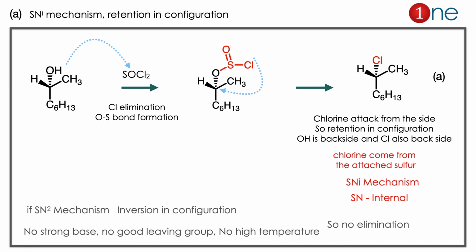Since the attack happens on the same face, oxygen and chlorine will be on the same side, like a concerted mechanism. So the chlorine from sulfur will also come from the same side. So retention in configuration. This is called the SNi mechanism with retention in configuration. If it were an SN2 mechanism, we would observe inversion in configuration, but here there is no inversion product. Second thing, no strong base or good leaving group or high temperature is given, so no elimination is possible here. So the answer is clearly A.